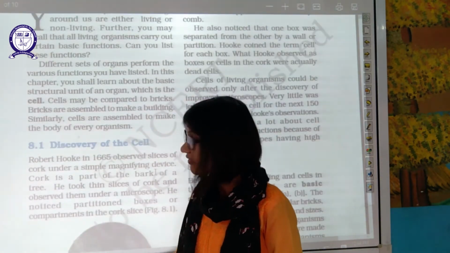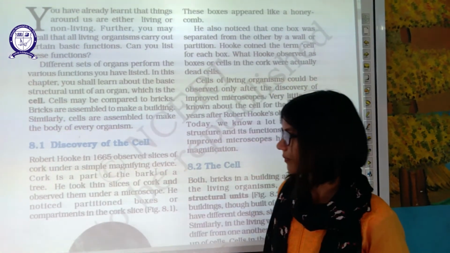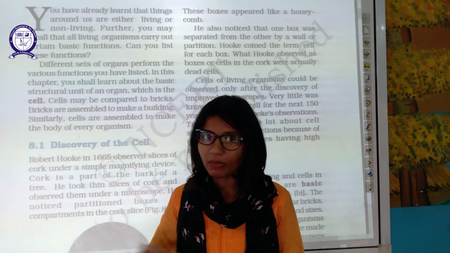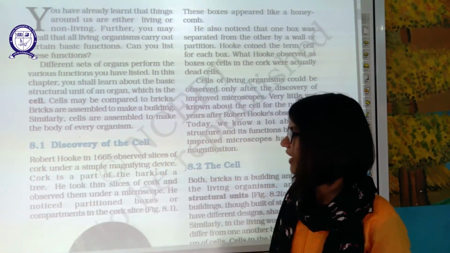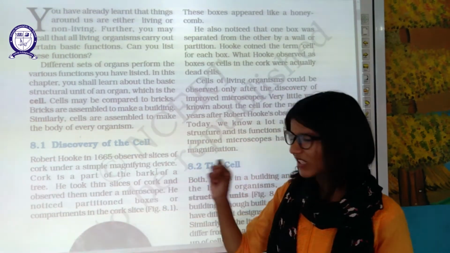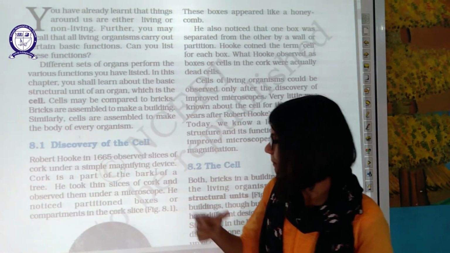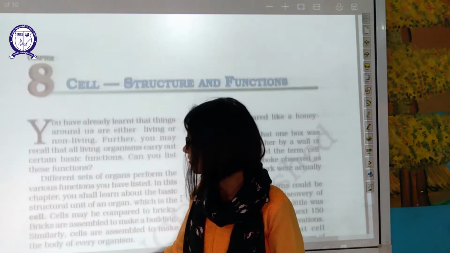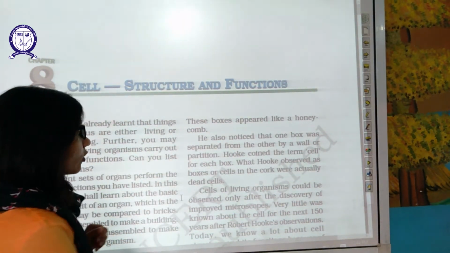Discovery of cell. The scientist named Robert Hooke in 1665 observed slices of cork. Cork is the uppermost part of the tree, on the bark, under a simple magnifying device. Cork is a part of the bark of a tree. He took the thinnest slice of that cork and observed it under the microscope. He noticed some partitions like boxes, and he compared those partitions with the honeycomb of a honeybee. These boxes look like honeycomb.